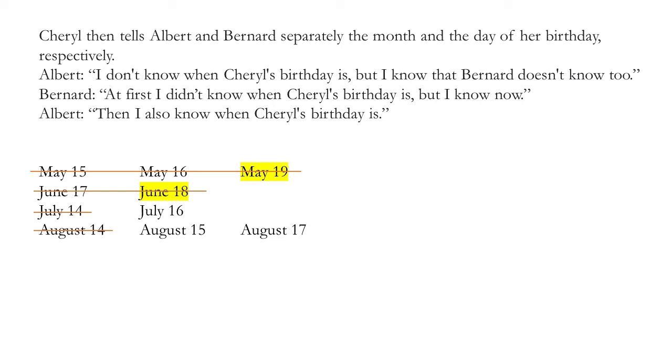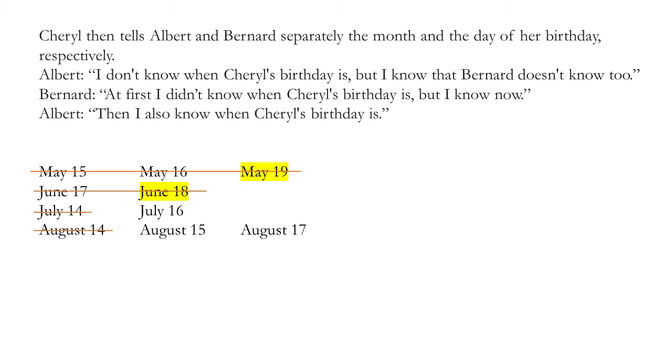So that much we know. So when Bernard says, but I know now, that means she had to tell him 15, 16, or 17. Could not have told him 14. But that still doesn't narrow it down for us. But Albert's last statement gives us the key. So then Albert says, then I also know when Cheryl's birthday is.